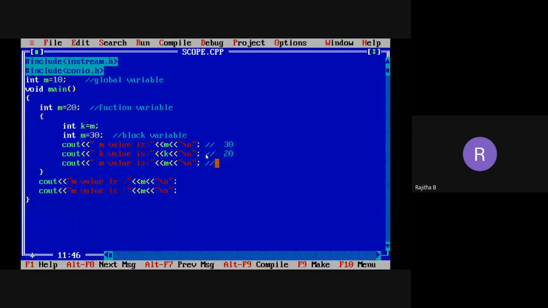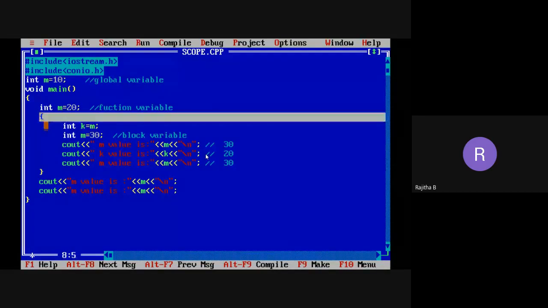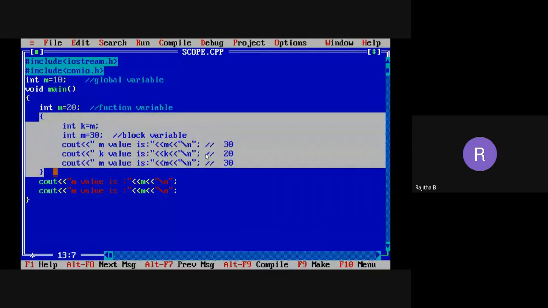Then again I am taking the m value. In the third statement also I am going to bring the m value. So what is the m value? 30 only. We are within the block. What is the value of m here? 30 only. Now once we come out of the block, I am taking two more cout statements here. What is the m value now? We are outside the block now. So this is the block. This block is over.